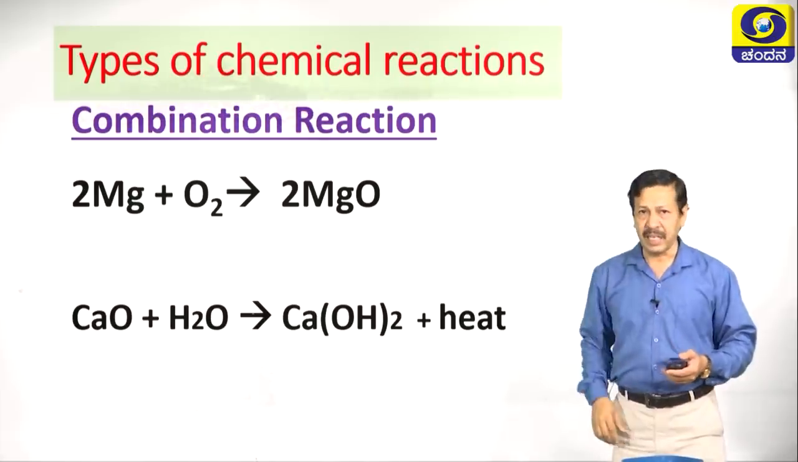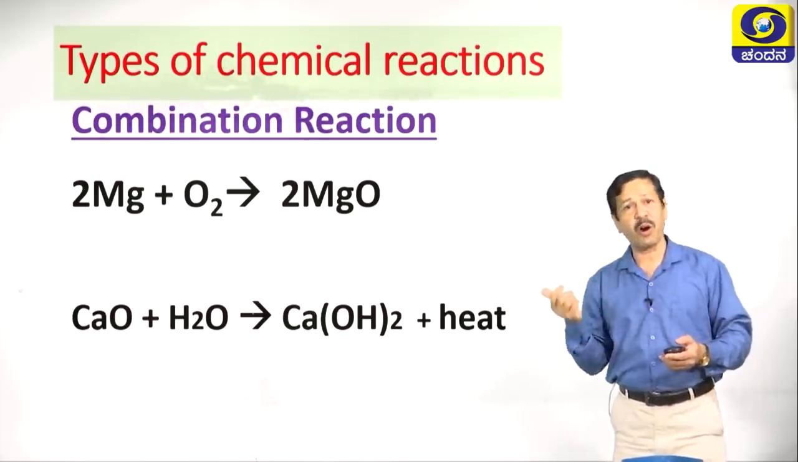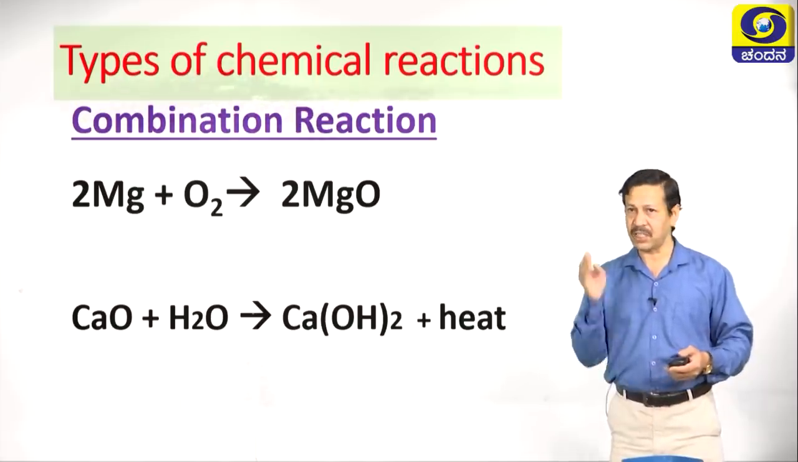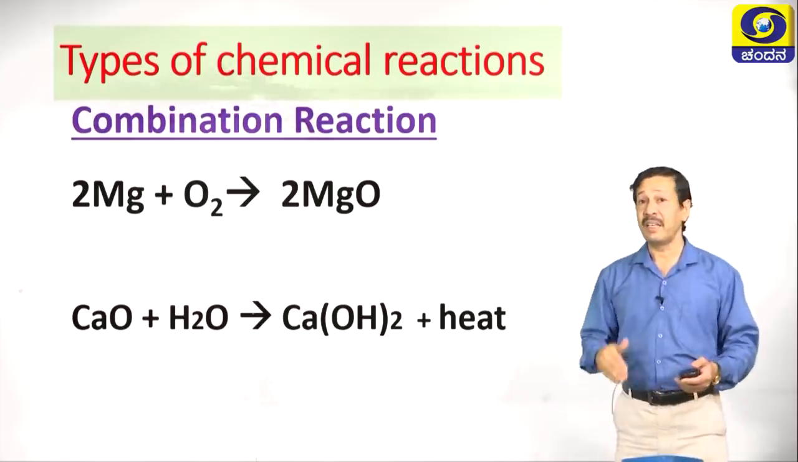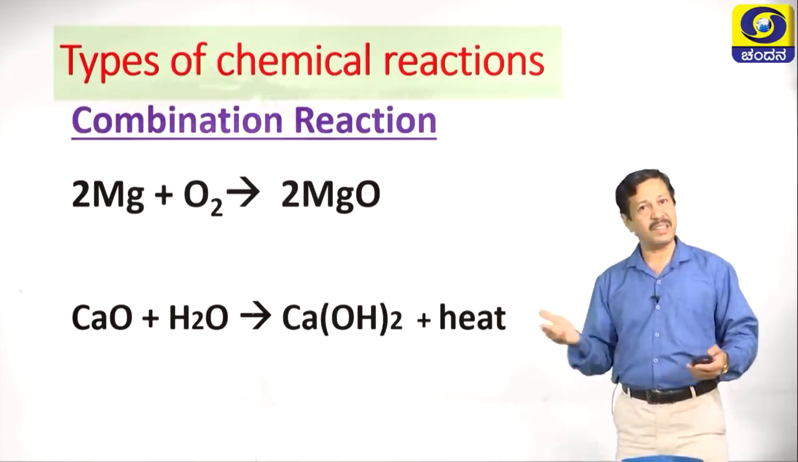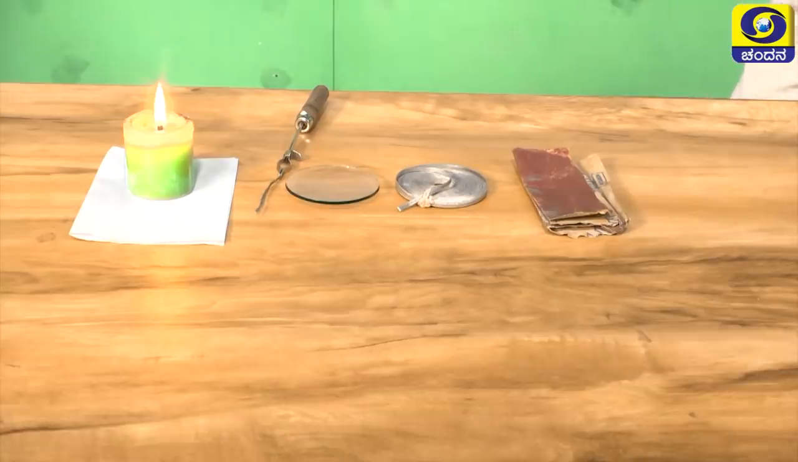One more example is combination of calcium oxide and water to form calcium hydroxide, which is commonly known as slaked lime. In addition to this, heat is released, hence it is exothermic. So it is one of the types of chemical reaction. Dear students, let us enjoy the activity of combination through practicals.